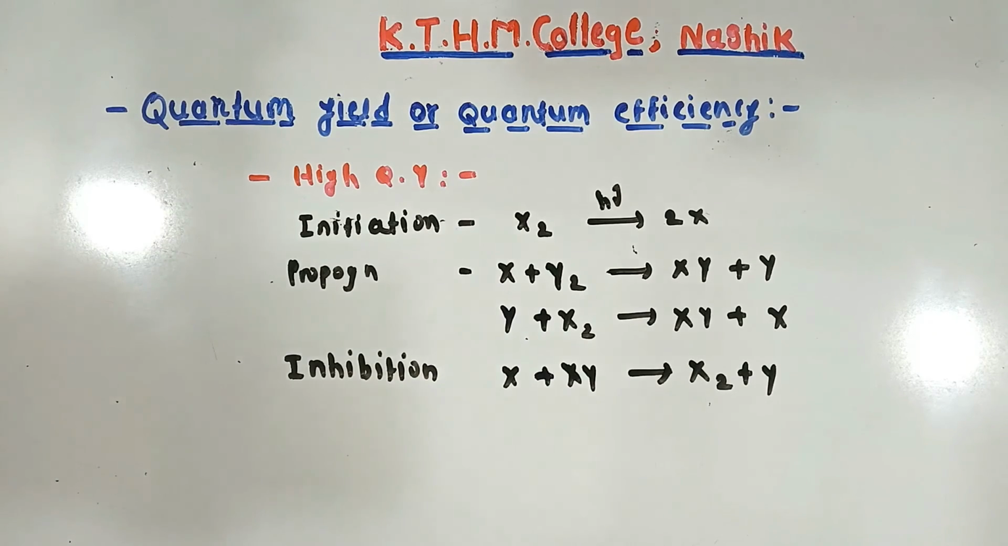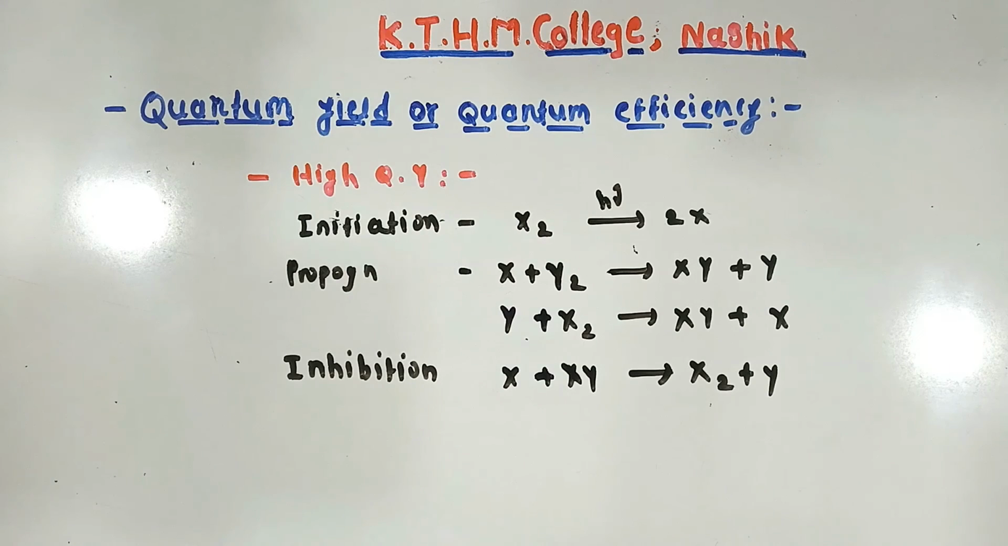Okay students, so these are the reasons for low quantum yield and high quantum yield, and we have also seen in this lecture what quantum yield is. The definition of quantum yield is very easy: the number of molecules reacting in a given time per number of quanta absorbed in the same time. We can also define it as the number of moles reacting in a given time per number of Einsteins of radiation absorbed in the same time.